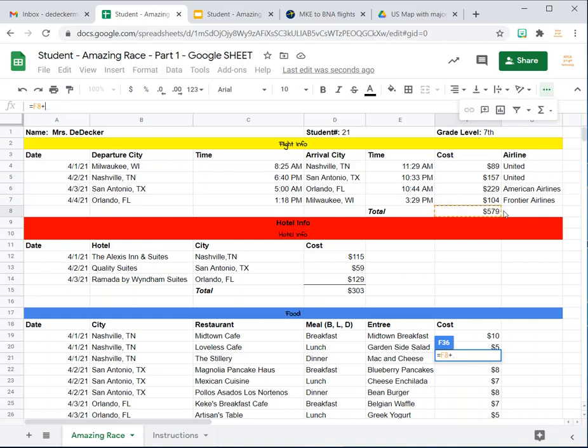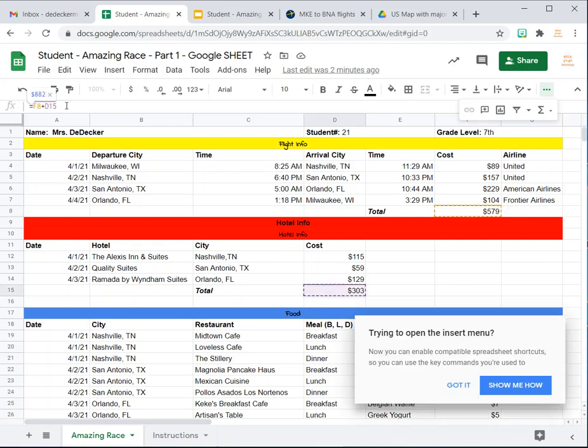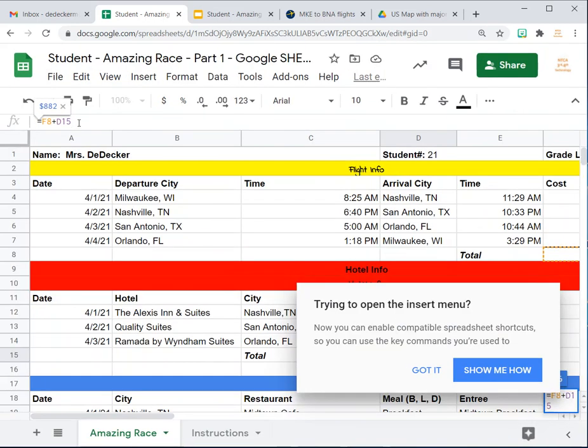And to keep the same formula going, you have to hold the control key down. I'm sorry, to get the plus sign in, you just have to do shift plus. So you're going to go shift plus, and then